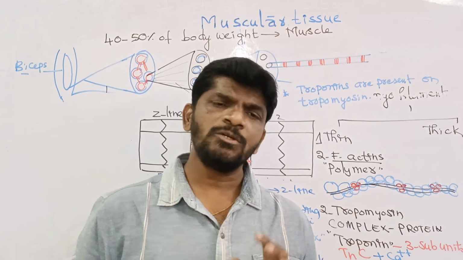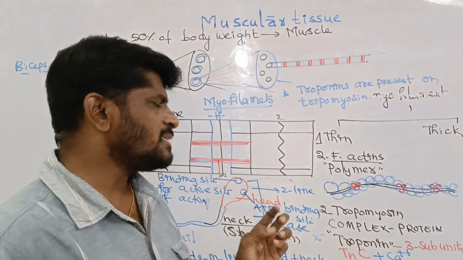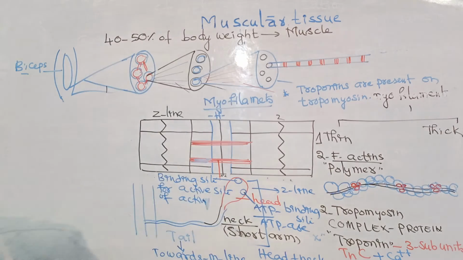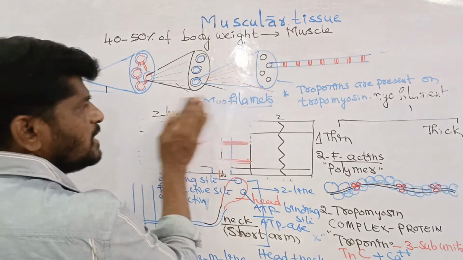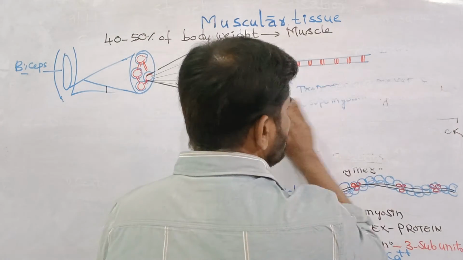Here, I want to tell you one important point. If you see the skeletal muscle structure in a mammal, there is a triad system. Please listen to me very carefully. What is a triad system in the mammals?